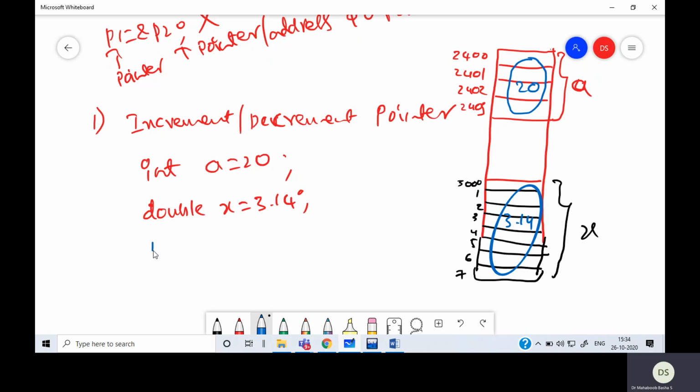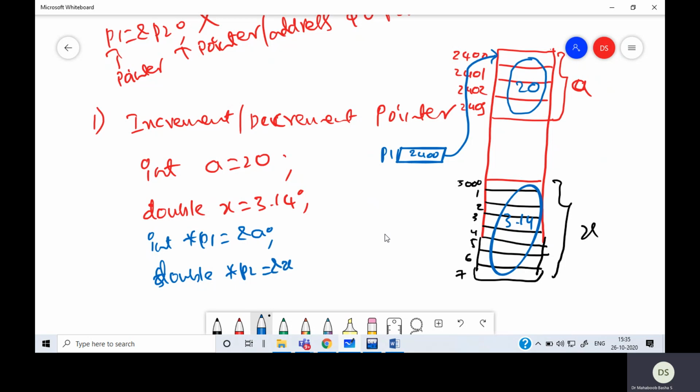Now, suppose I take int asterisk p1 equals ampersand a. Even though a has several addresses, the pointer will always hold the address of the first location of the variable, wherever it is present. So 2400. It is referring to this, and it knows that this variable occupies 4 bytes. Similarly, when I take double asterisk p2 equals ampersand x, p2 is another pointer, and it holds 3000, which is again the starting address of the variable.